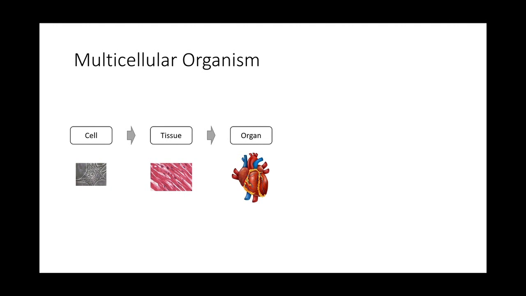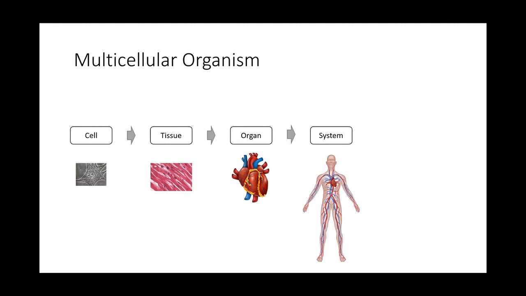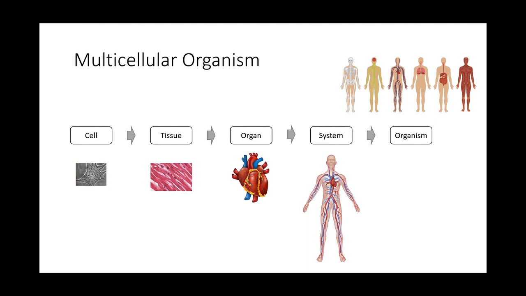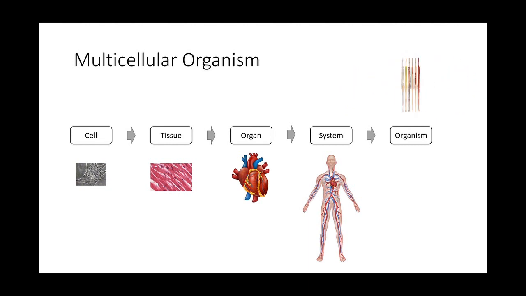Okay, last year you should have learned some systems already, like your respiratory, your circulatory and whatnot. So your heart, your blood vessels, they are all organs, right? So they form your circulatory system, for example. So many organs, like I say, come together to form your system. Then all these systems work together to function as an organism, as a multicellular organism. So for us, we have more than 10 systems, right? So all these systems work together.